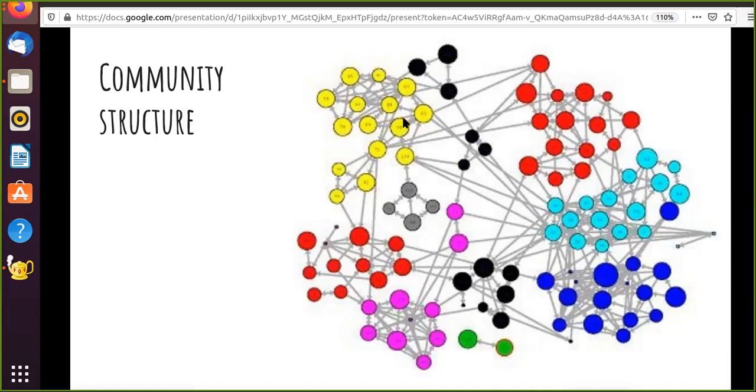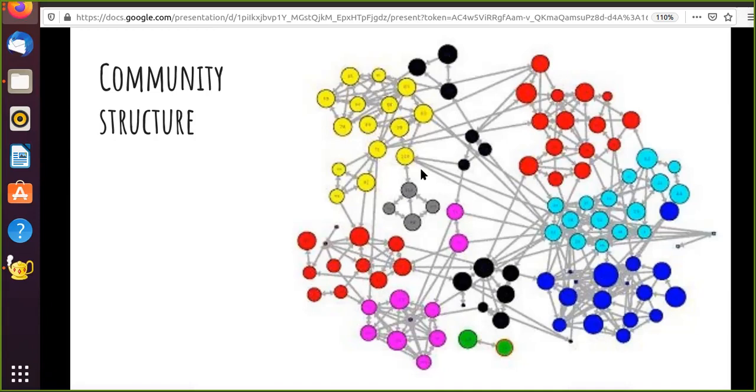What modularity tries to see is, if you have a good community structure, or if the community detection is good, then you should have more links within communities, that is, intra-community links should be more and inter-community links should be fewer in number.